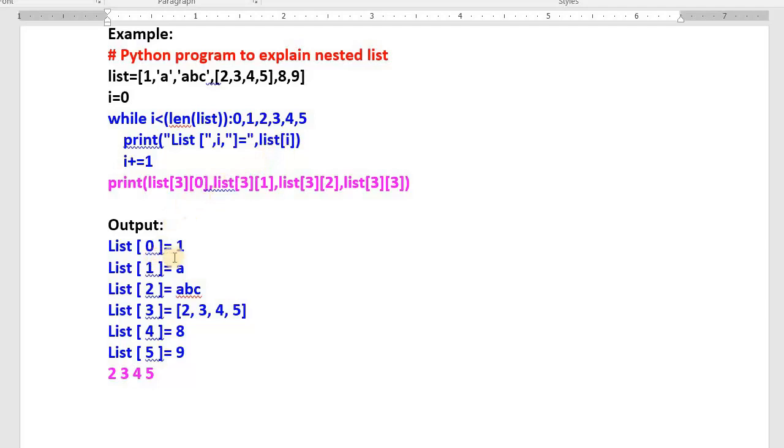List of 0 is printed. List of 1 is printed. List of 2 is printed. This is the important one for us. List of 3 points to the list within a list. That's why we are getting 2, 3, 4, 5. Then list of 4 as usual 8. List of 5 as usual 9.